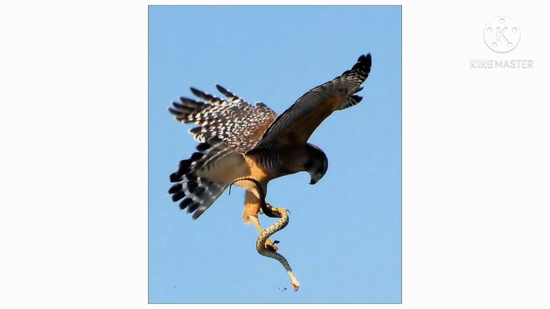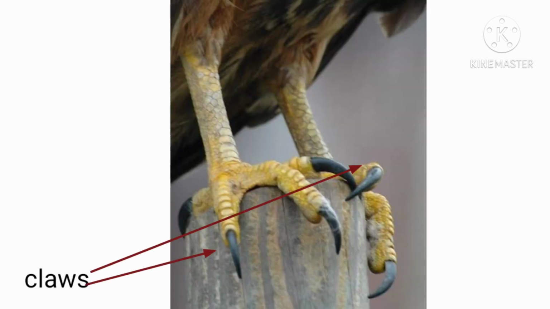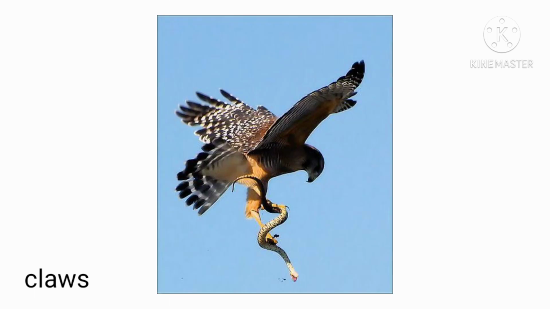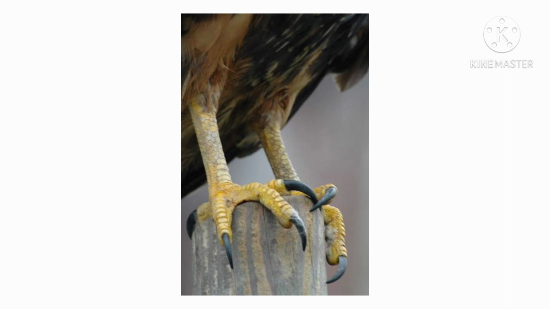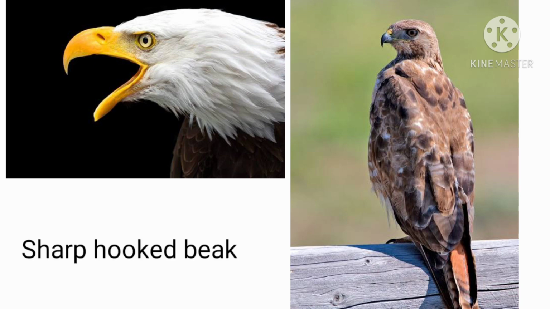I already told you we have hands for eating; like that, these have strong claws to hold their prey. Claws means nails. These have sharp hooked beaks to tear the flesh.